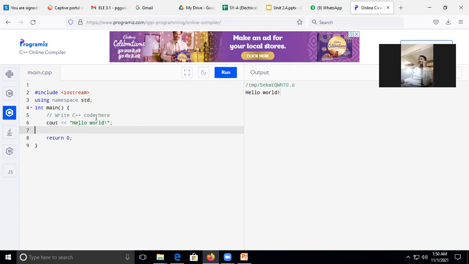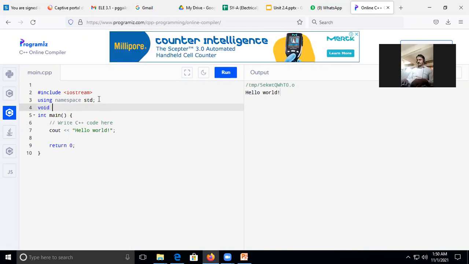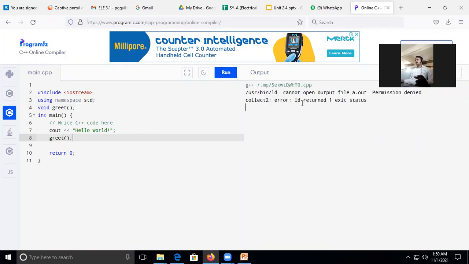But now we are looking at the user defined function. What is there in the user defined function? I will take the same example again. Here I'm going to write void and the name of the function, let's say greet, and I have just declared the function. Now I'm going to call this function. If I run the program, it doesn't return anything because I have not mentioned what this function should do.